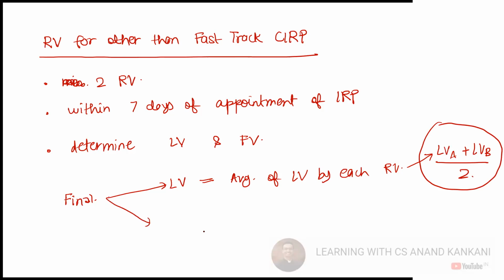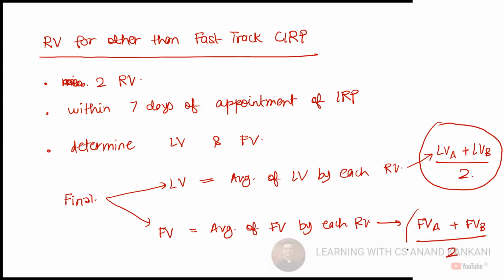Similarly, the final fair value will be the average of the fair value by each registered valuer. This is fair value A plus fair value B, divided by 2. Got it?